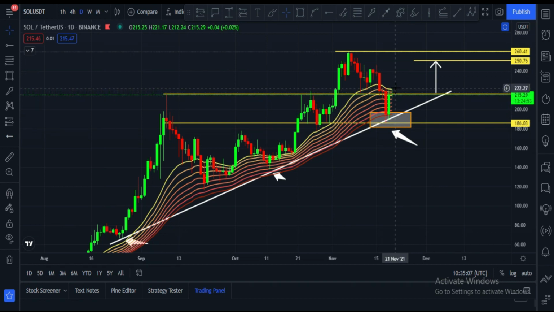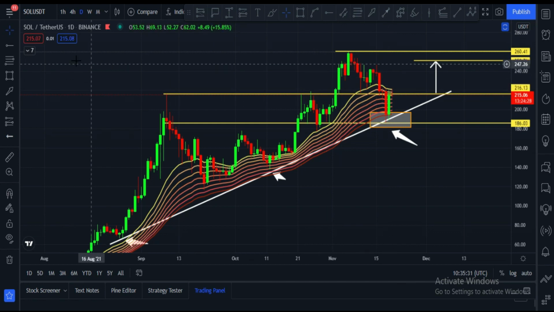Once daily candle closes above $225 price area, it will break this horizontal resistance and also this EMA ribbon. This will be the bullish sign, and after that we may see a big upside rally in Solana's price. We have to wait until Solana breaks 225 and closes daily candle above this area. $220 to $225 price area is very important for Solana.